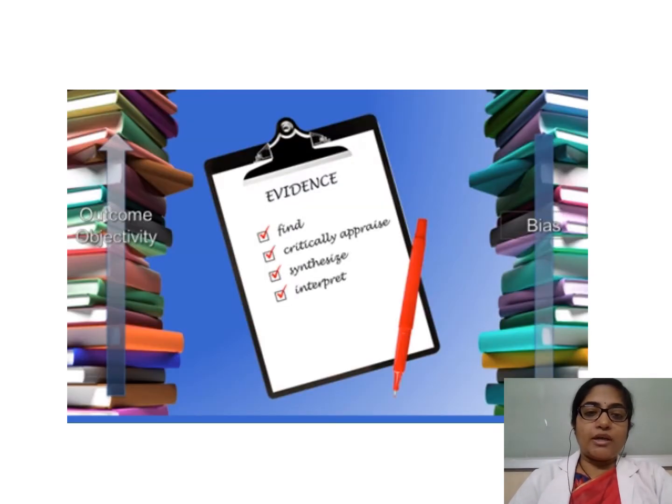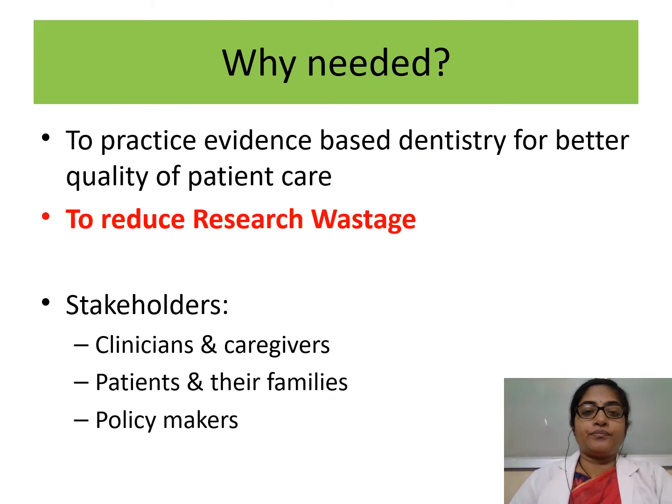Now, as bias reduces, the objectivity of the outcome increases. So when we talk about the quality of the evidence, when we have less and less bias, we have good objectivity and the quality of outcome is better.